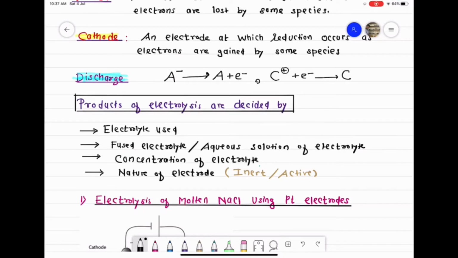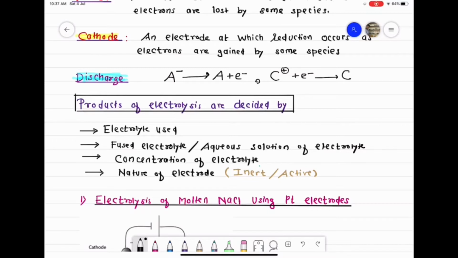And the second option is to take the electrolyte and put it in water. When you dissolve an electrolyte in water, it forms cations and anions. So that will be the aqueous solution of the electrolyte. Whether your electrolyte is in fused state or aqueous state is also going to decide what products you get at cathode and anode.